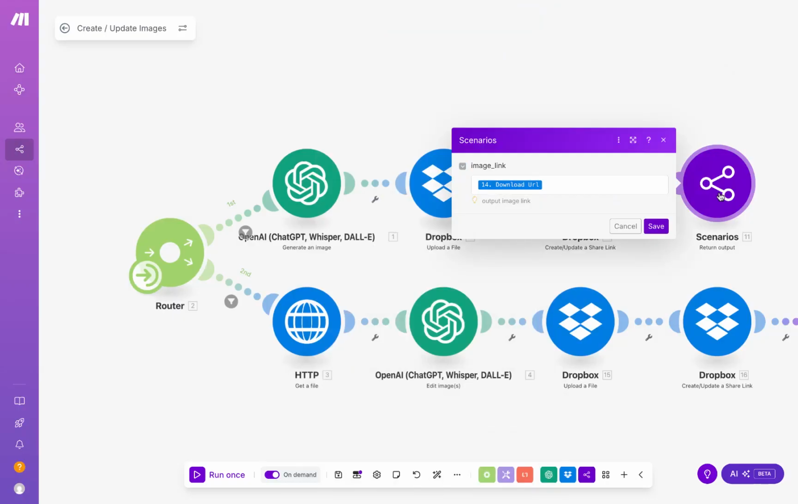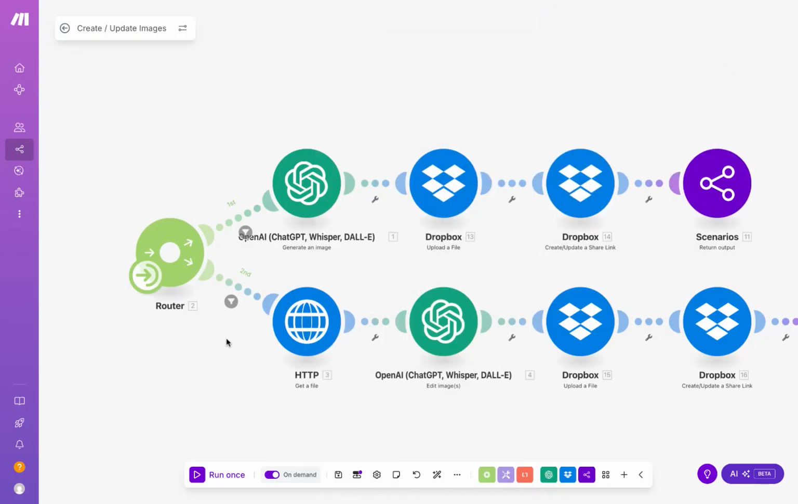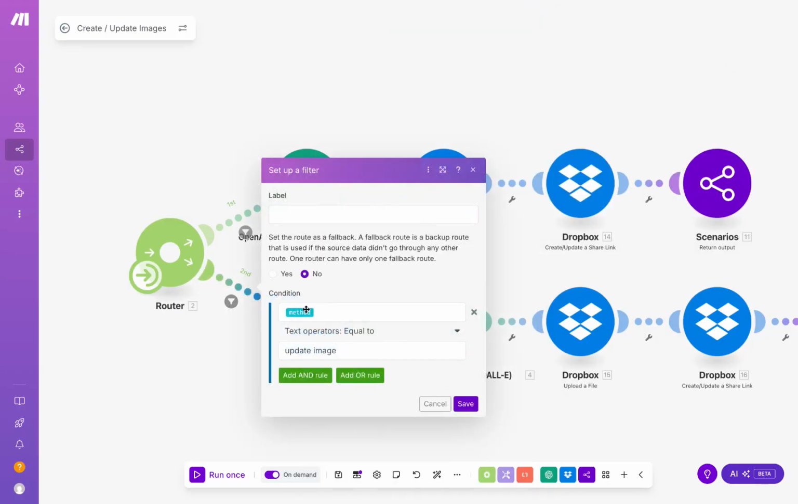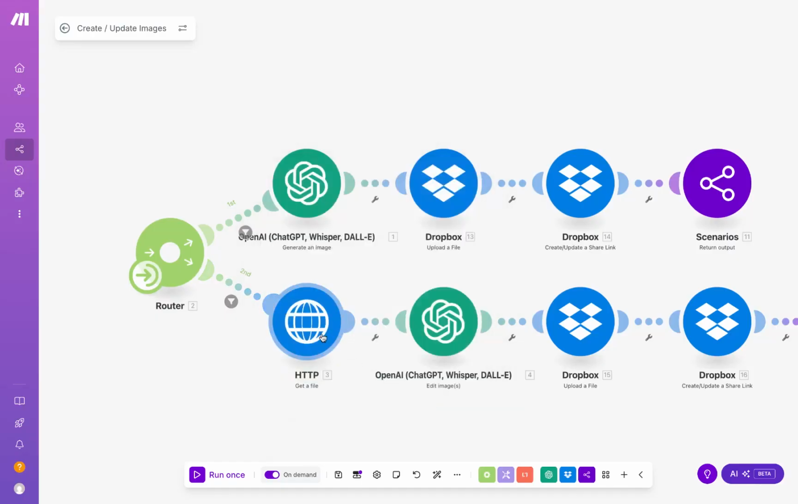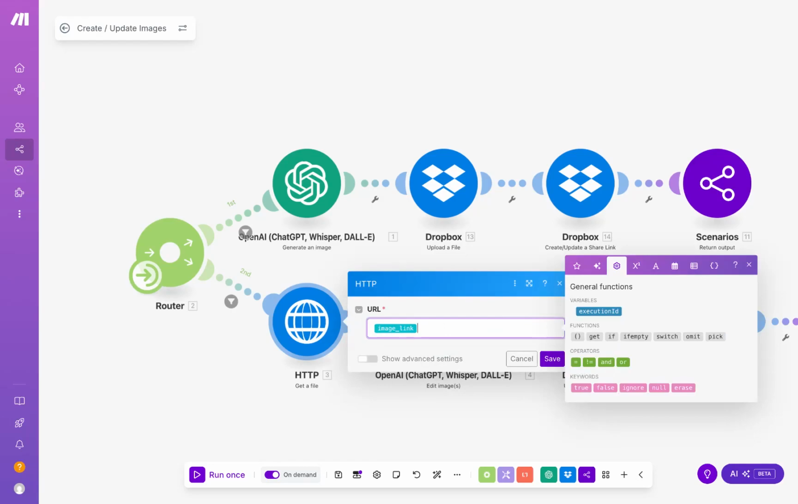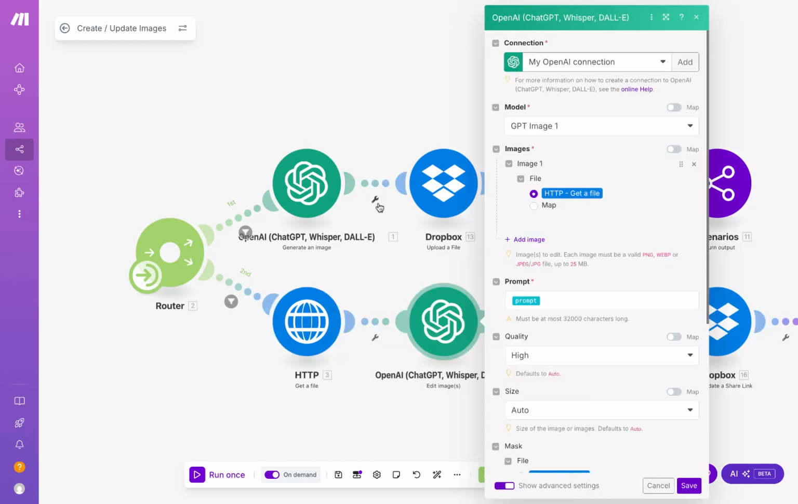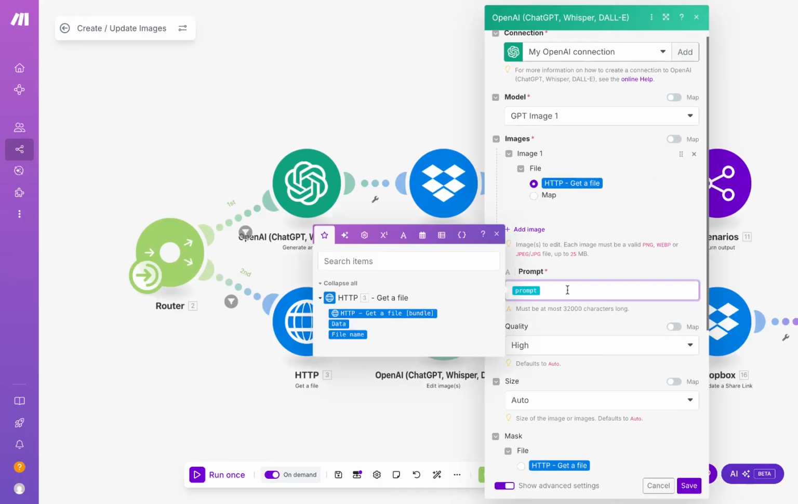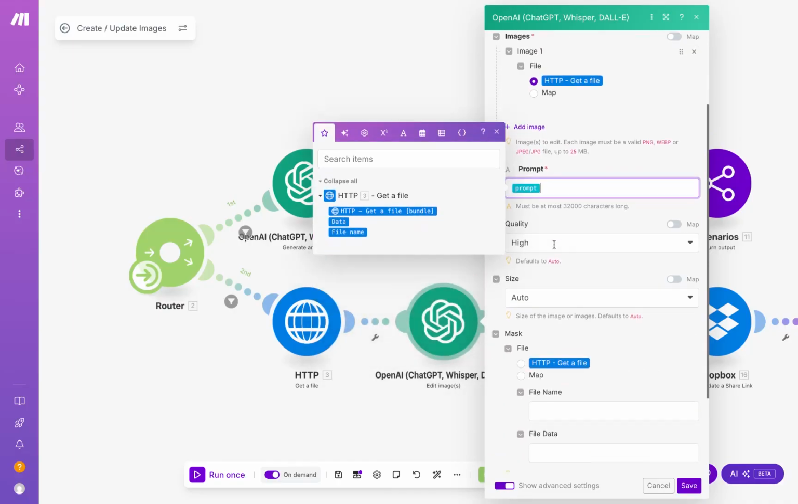In the second case, we're going to set up a filter that defines the method as update image. We're going to use an HTTP get a file module and upload an image link as the input. Next, we're going to edit the image using edit image by OpenAI, map the file that we get from the previous module. How we want to edit it, we're going to use the prompt generated by the agent.